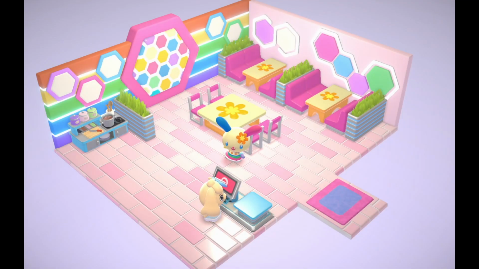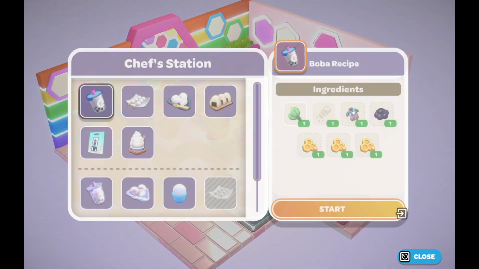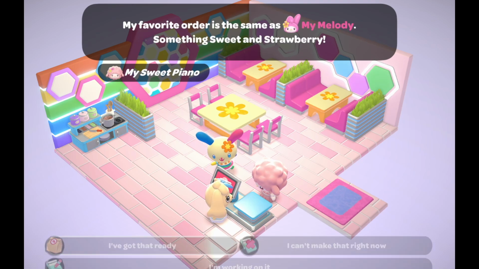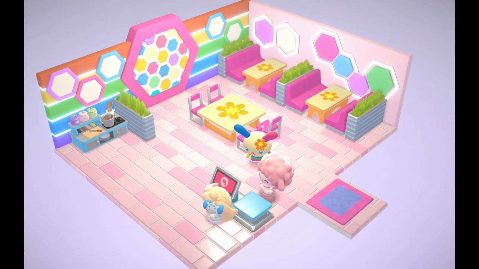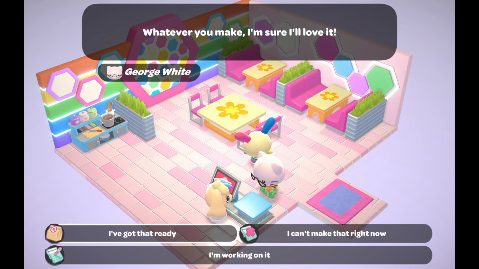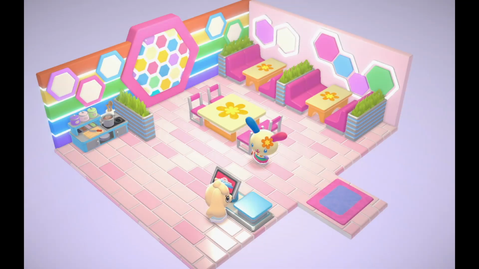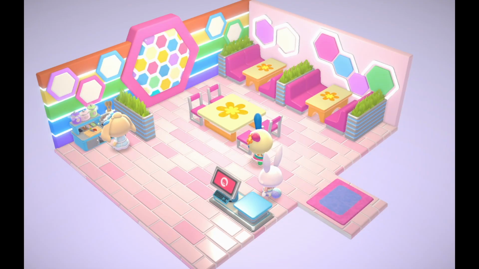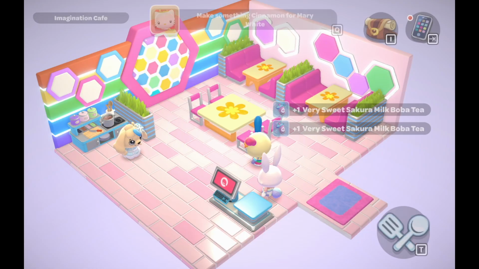Anyway, the food in the cafe of this game looks so good and I want to eat all of it. I also wish that it were that easy in real life to make all of these things that we've made doing the cafe orders. That would be great. I think it's fairly easy to make boba because you're just cooking the tapioca pearls and then making a milk tea or whatever to go with it.